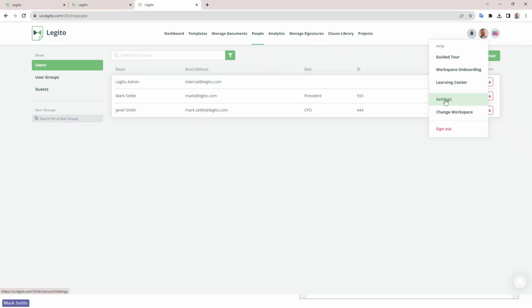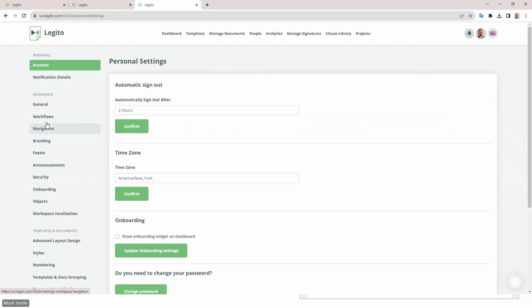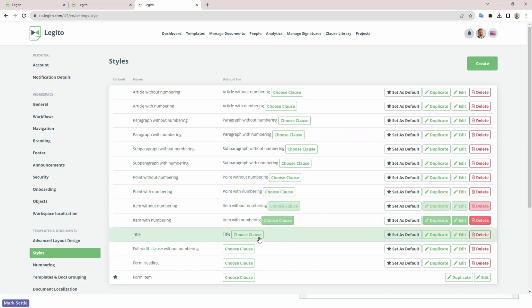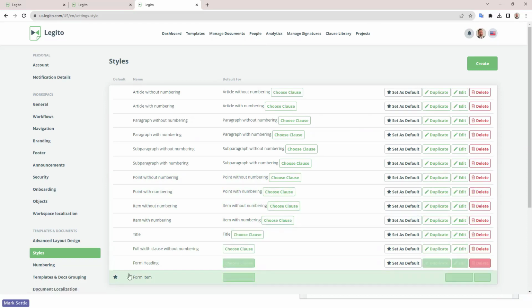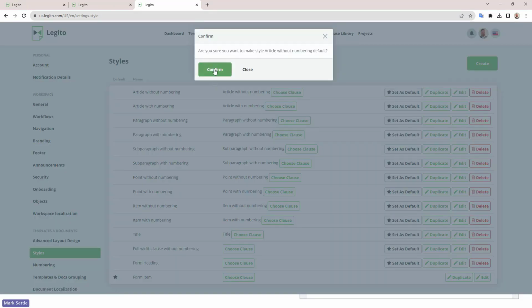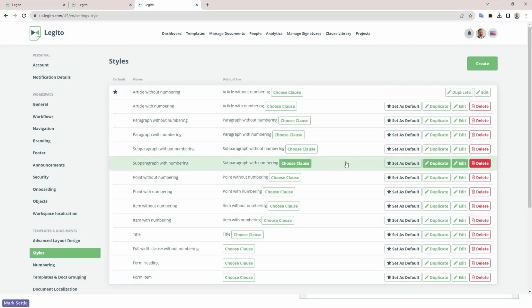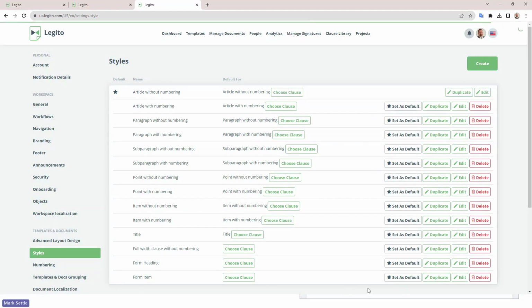Now let's look at that style duplication very quickly. These are pretty self-explanatory, not a lot to duplicate, but you can see to demonstrate, this is my default style that I've set. I can set any style as the default by just clicking a button, and it just confirms that with me, and it will move that default style. So we'll leave it as that one.